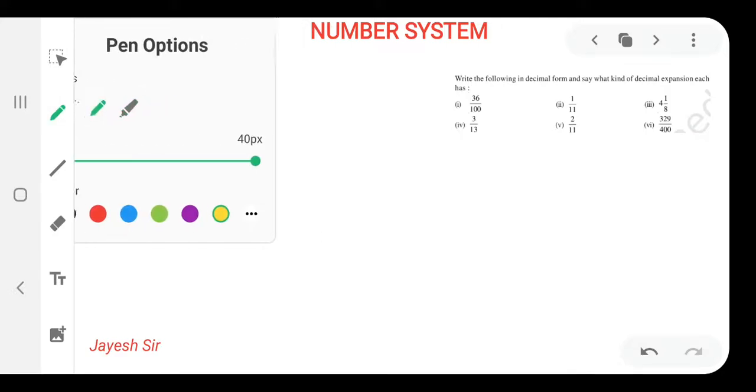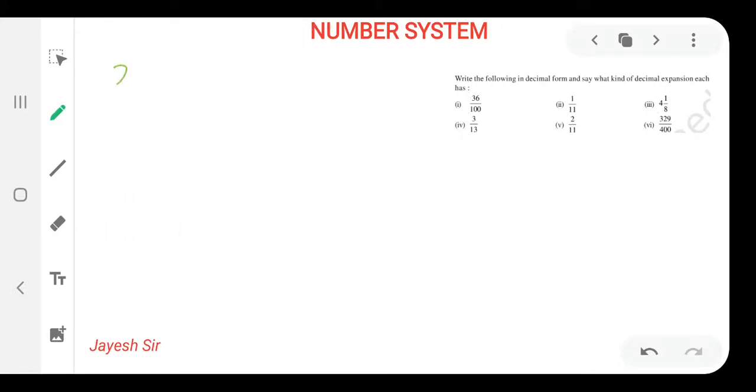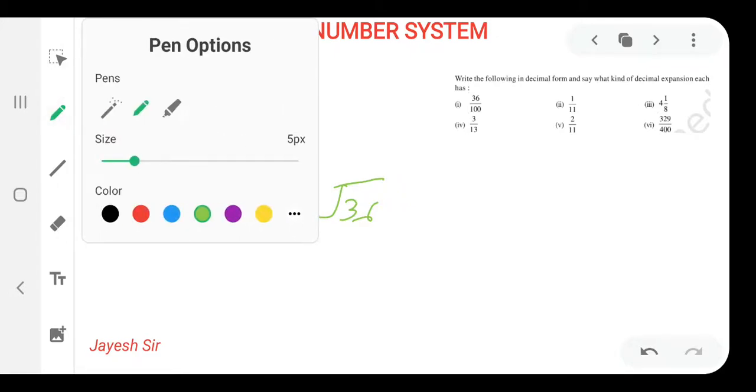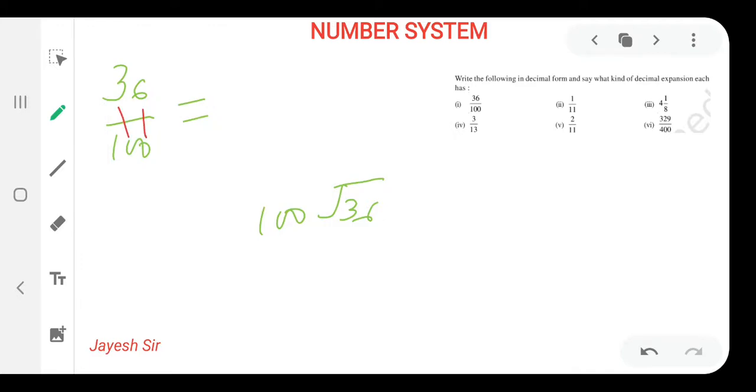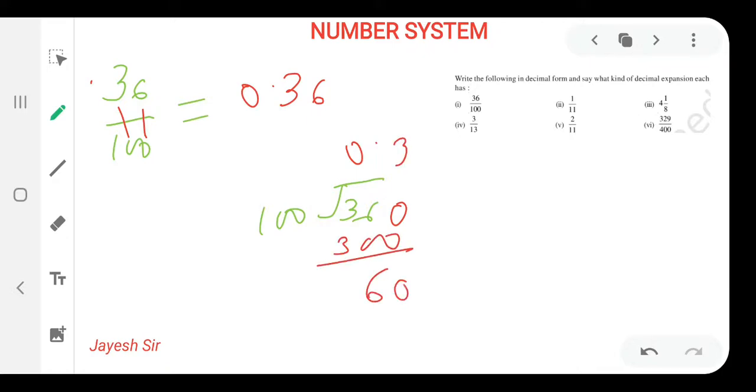So let us begin with this sum, that is 36 by 100. What can we do, friends? 36 inside and 100 outside, but we know from previous classes, as per decimals we have learned, how to do 0, 0 and 1 goes for points. So what would be the answer? 0.36. After dividing it, you will find the answer like this only. 100 3s are 300, so 60, one 0 more we can take, 6, 6 0. So what is the answer? 0.36, the answer that we are getting. I hope you all are clear with that, friends.